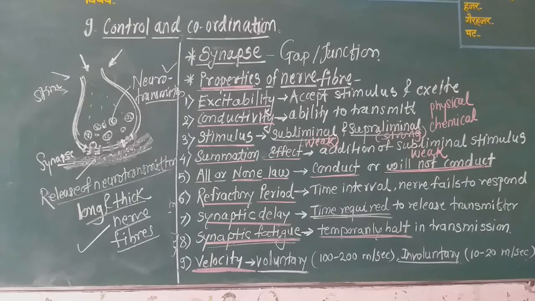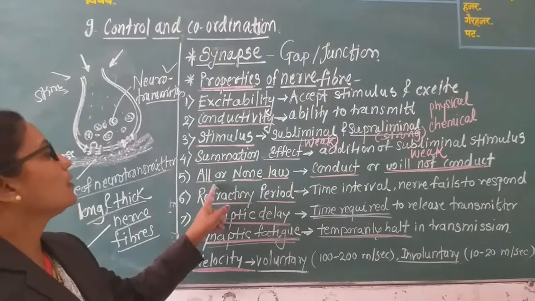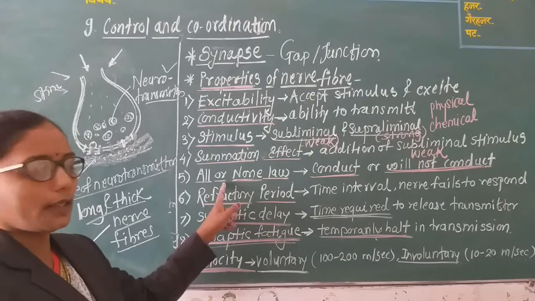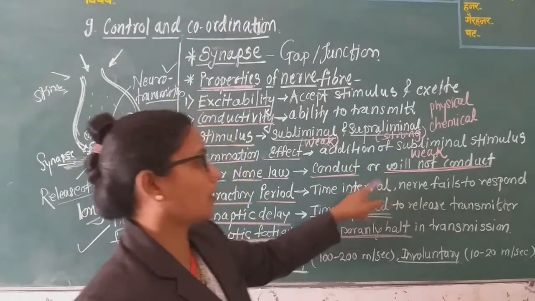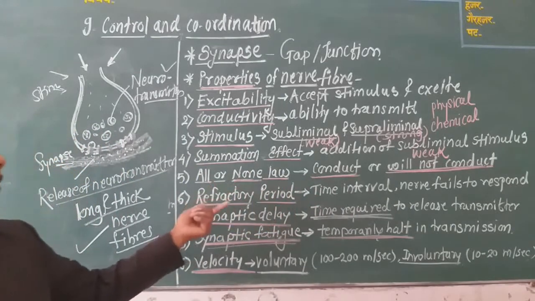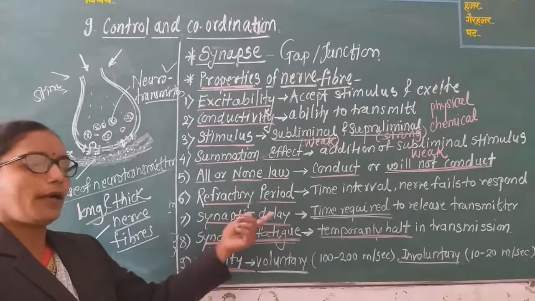Summation means the same as addition. Then the all and none law is the next property, in which a nerve will either conduct the impulse or will not conduct the impulse. Sometimes these nerve fibers conduct the nerve impulse, or sometimes they will not conduct the stimulus. Then the sixth property is the refractory period.